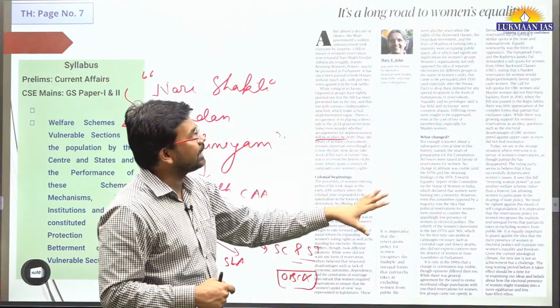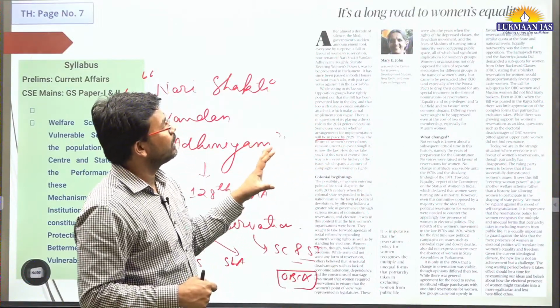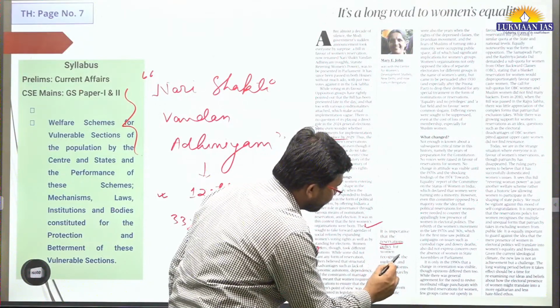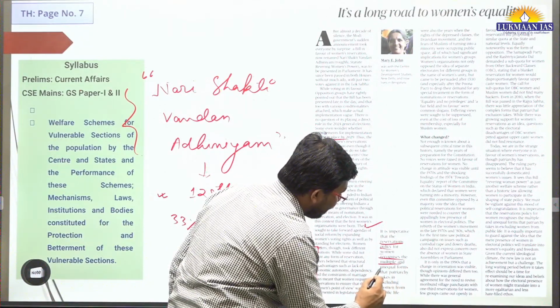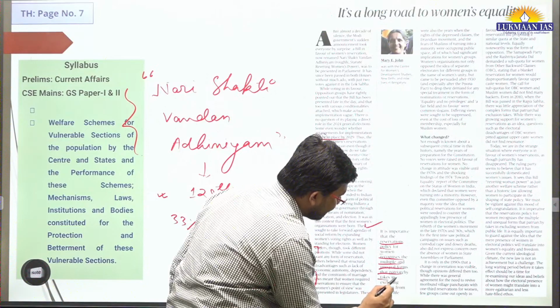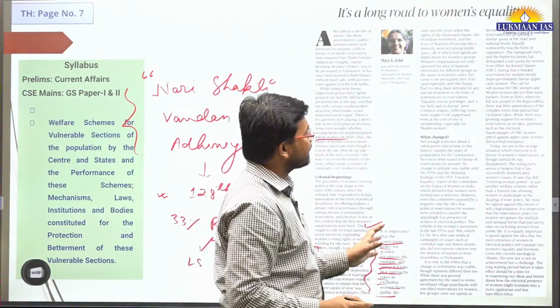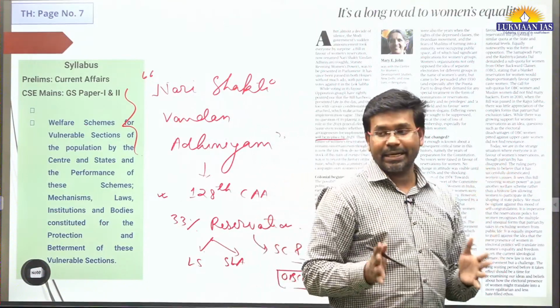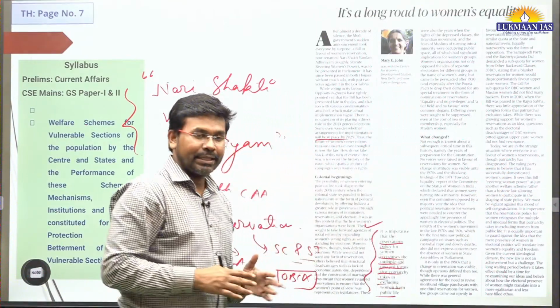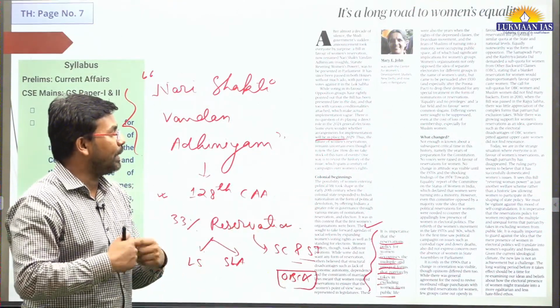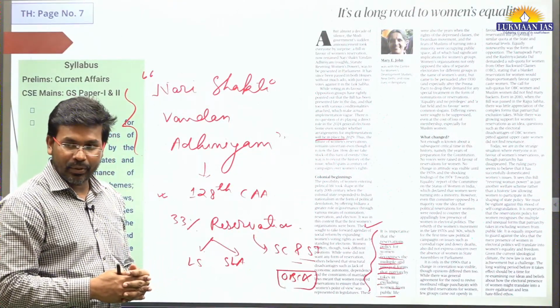In this article the author has talked about how it is imperative that the reservation policy for women recognizes the multiple and unequal forms that patriarchy takes in excluding women from public life. It means that patriarchy is there in this society and they need to implement it completely so that patriarchy can be weeded out.